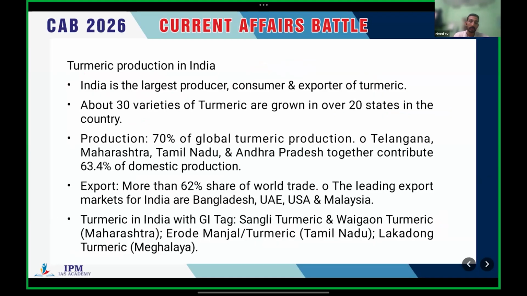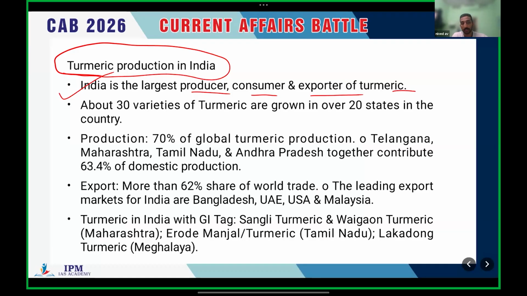Now we have to understand a bit about turmeric production in India. India is the largest producer, consumer, and exporter of turmeric. About 30 varieties of turmeric are grown in over 20 states in the country.